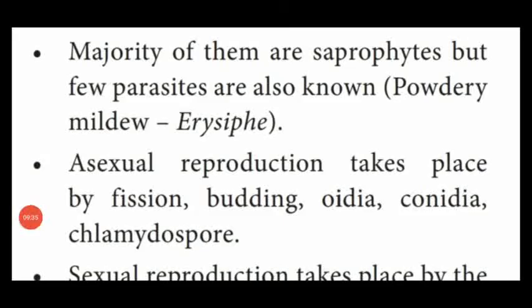Next, the majority of these fungi are saprophytes, living on dead and decayed matter, but a few of them show a parasitic mode of nutrition. Example, powdery mildew. Then asexual reproduction takes place by binary fission, budding, oidia, conidia, and chlamydospores.